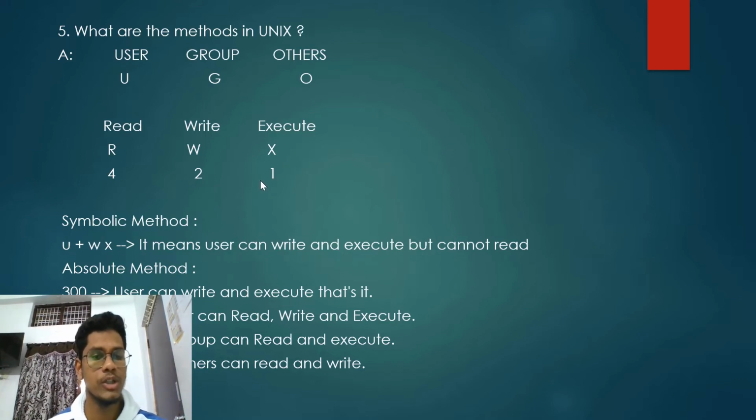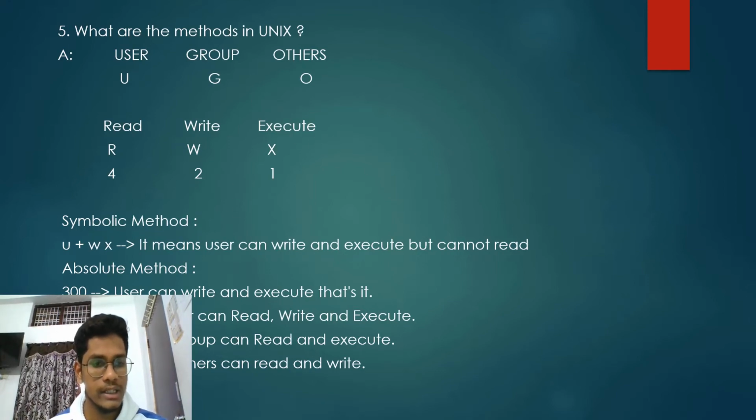Let's come to the absolute method. For example, 300 is an example. The first number indicates the user. The 3 means the user can write and execute, 2 plus 1 equals 3, right? The user can write and execute, while group and others are 0. I mean, group and others cannot do any function. They are not able to read, write, or execute. Only the user present in the system can write and execute, that's it.